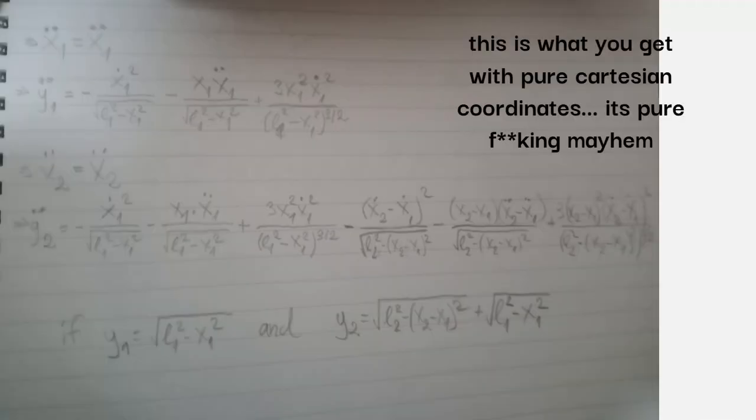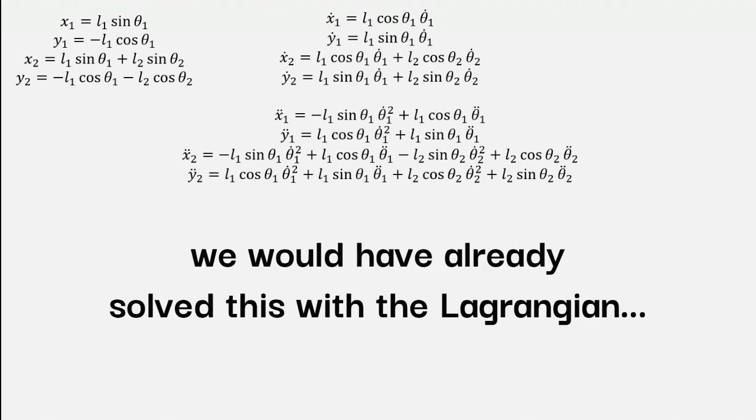So we found the accelerations. Now let's turn our attention to forces. While getting the equations of motion for this system is so much less time consuming with the Lagrangian approach, there's really nothing all that difficult to understand when it comes to the physics of this system. Let's do the free body diagram for both these bobs to show you what I mean. Okay, so this is the first bob connected to both of the rods. We can also add the theta angles into the picture because they will come in handy for finding the components of the forces involved. So what are the forces that act on the first bob?